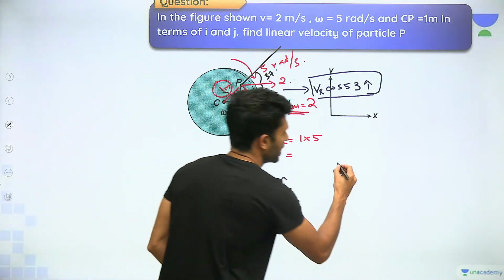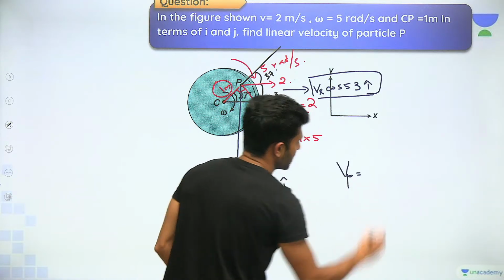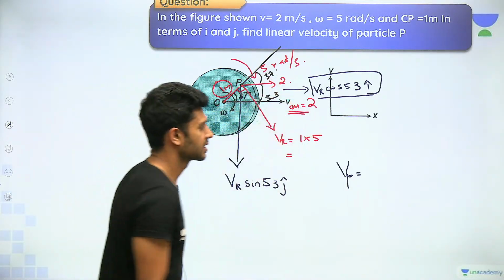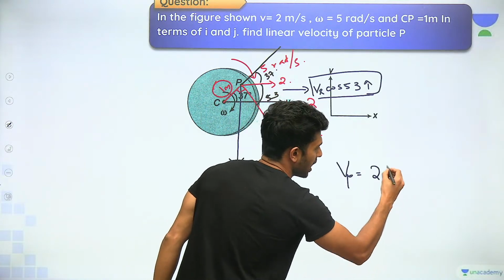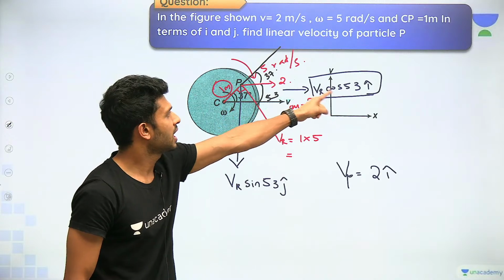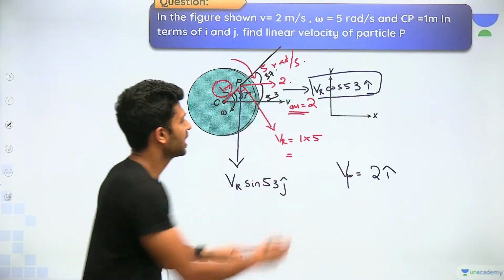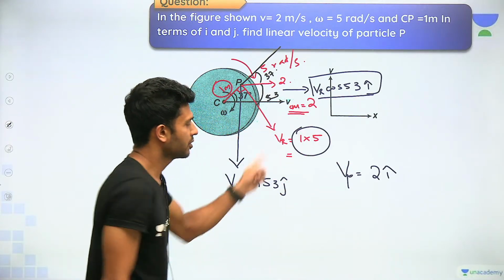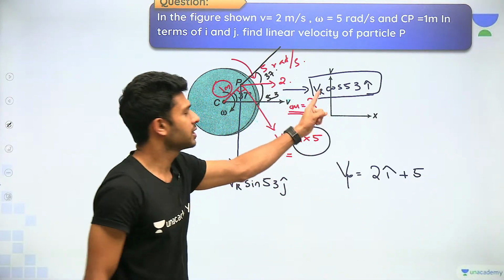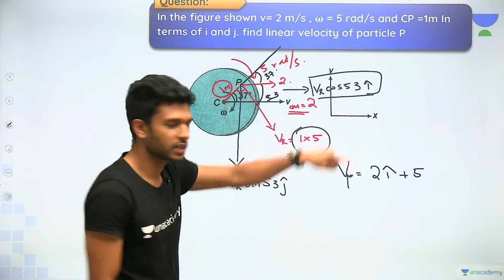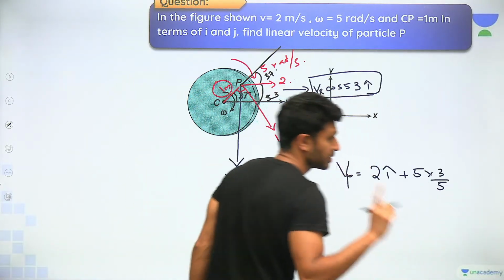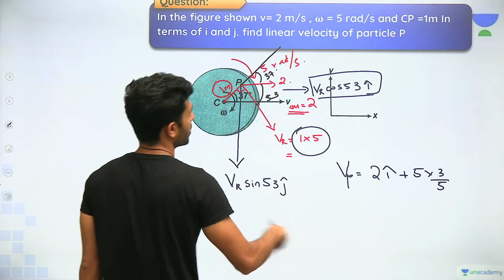Now you just want to make it as an equation. Velocity at the point P. First velocity is this 2 because of translational. Write 2 i cap. Done. VR cos 53 i cap. What was VR? 5 into 1, 5. So this is plus 5. Cos 53 how much is it? What is cos 53? Yes, 3 by 5. 3 by 5. Everyone knows this, right? Those who don't know about this,